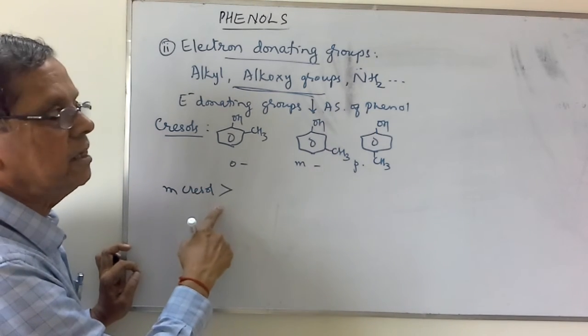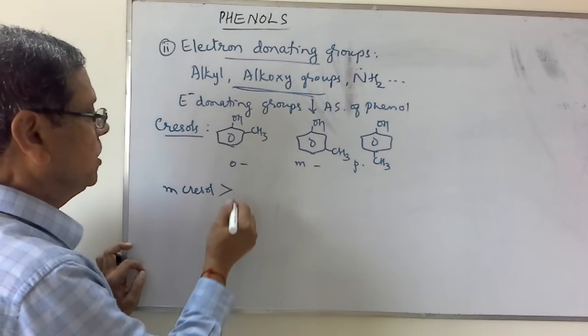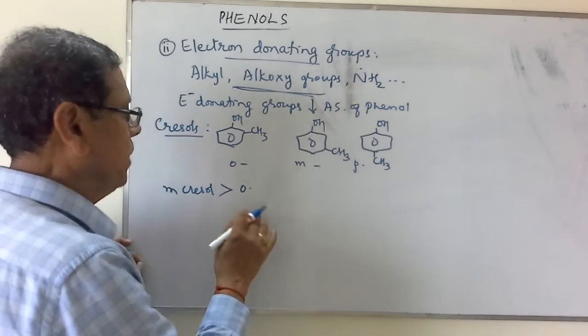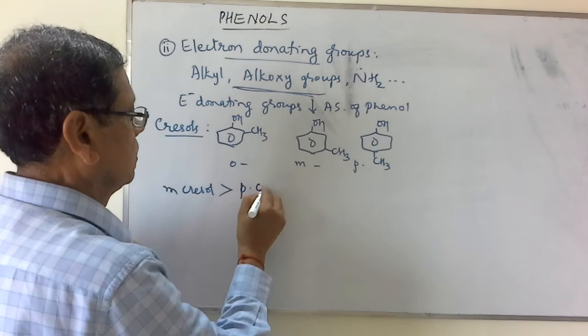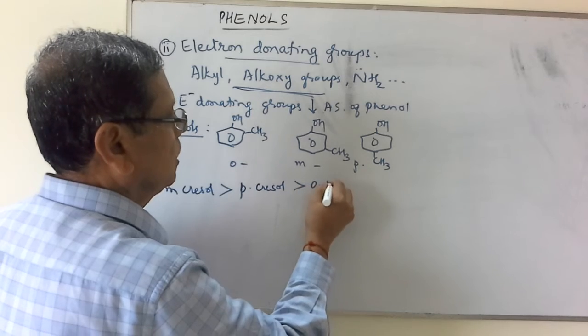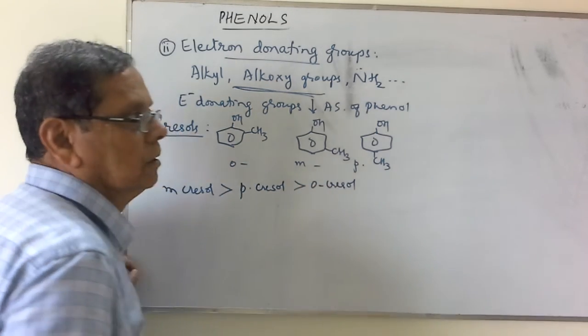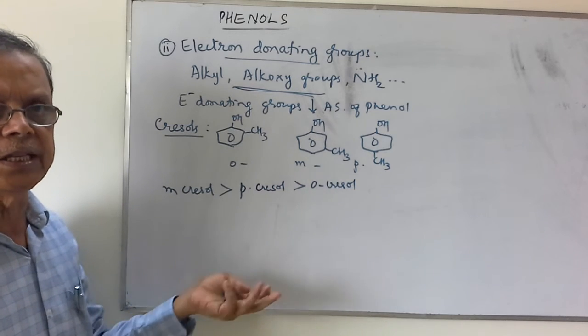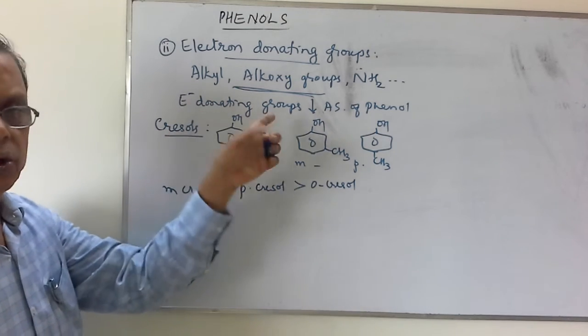That's why metacresol is more acidic. This will be more acidic as compared to paracresol, which will be more acidic as compared to orthocresol. So this is the explanation for the change in the acidic strength by the electron donating groups.